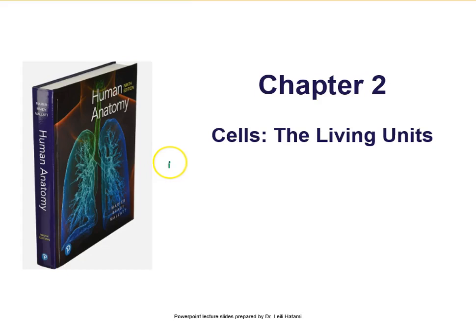In Chapter 1, we learned about the levels of organization from smallest to largest. There is the chemical level. In the chemical level, we have atoms, molecules, and organelles. And then the organelles make the cell. So the next level is the cellular level, like white blood cells, bone cells, skin cells, and then cells join together and work together to make tissues. So the next level is the tissue level, like epithelial tissue, connective tissue, muscle tissue, nervous tissue.